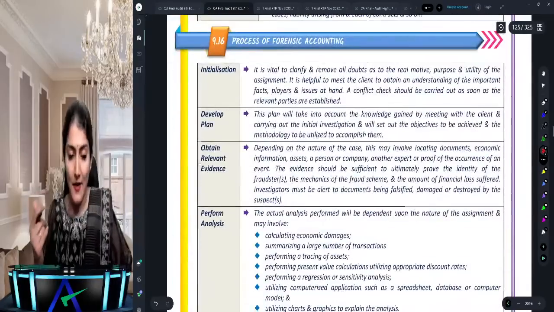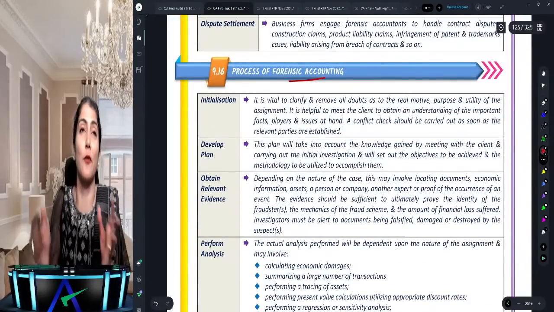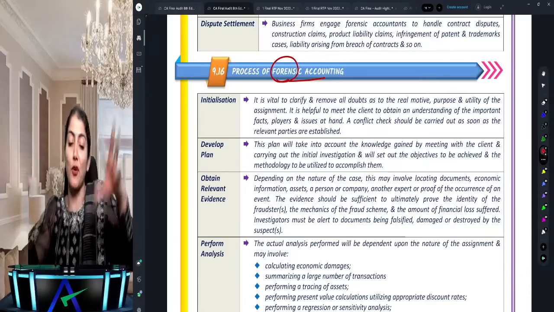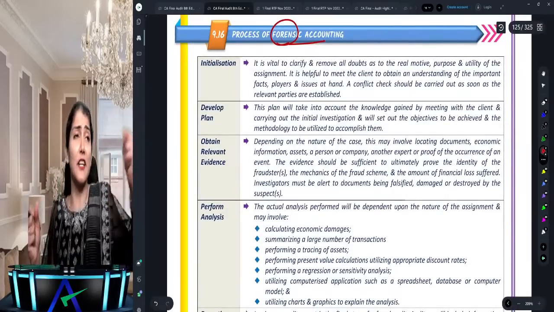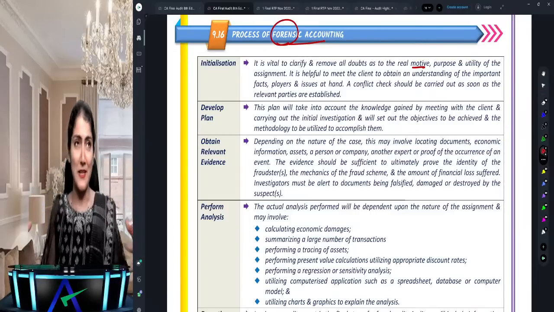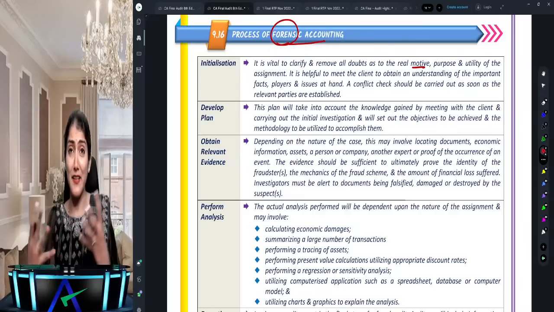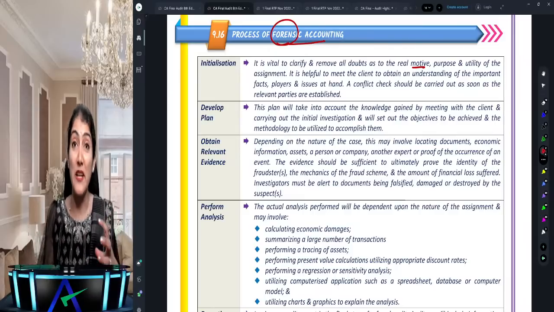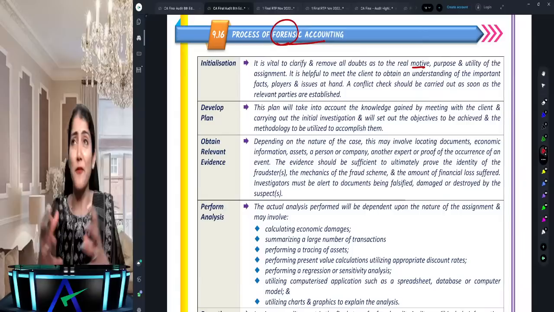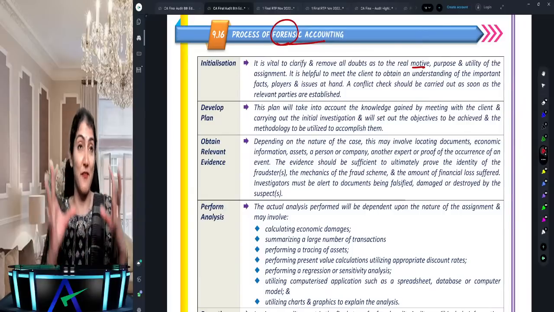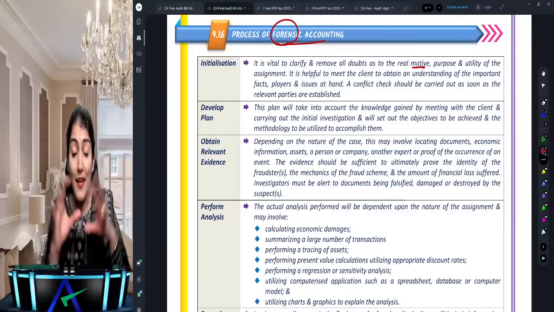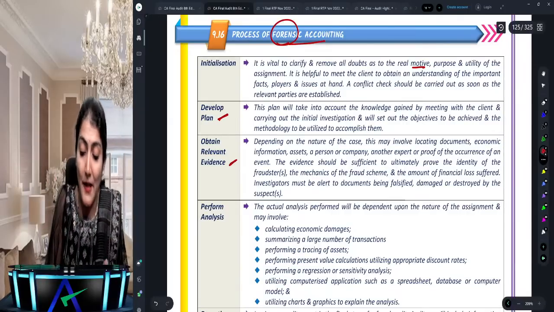Right, then services rendered by the forensic auditor, process of forensic accounting. Accounting, auditing, investigation all mean the same. And so how does it start? Initialization: what is the real motive, purpose, utility of the assignment? A forensic auditor, in suit and boots, like the legal firms, corporate boutiques and CA firms which you see nowadays. Nowadays in movies also you see the word forensic being used everywhere. Anyway, no movies for you right now. So initialization, that's the real motive. Then once you know your motive, you prepare your plan. Based on the plan, you obtain the evidence.